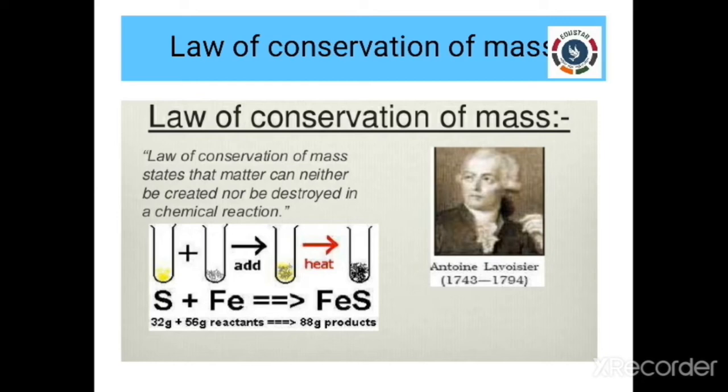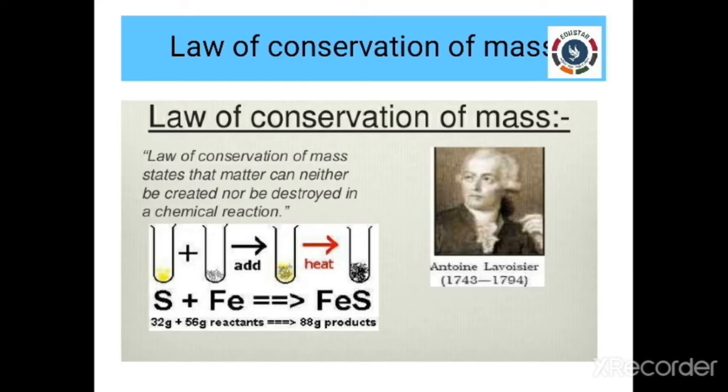In this picture itself, you can see 32 gram of sulfur added with 56 gram of iron. We get FeS, that is our product.